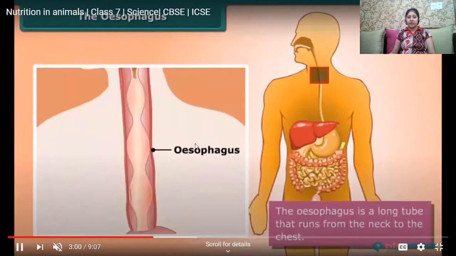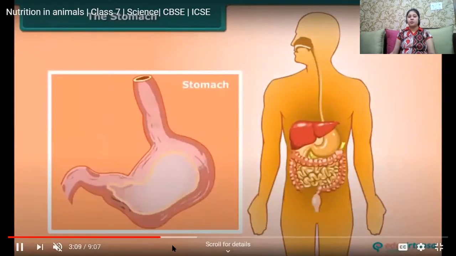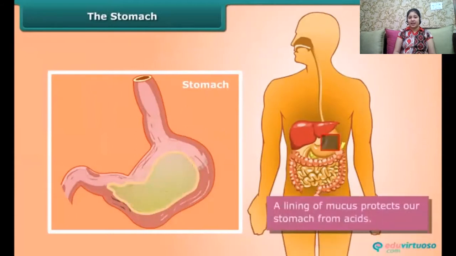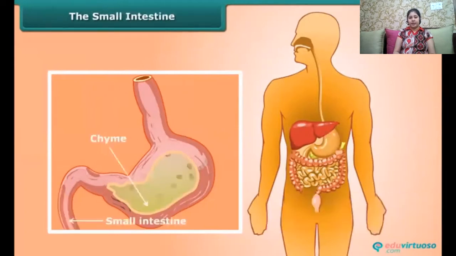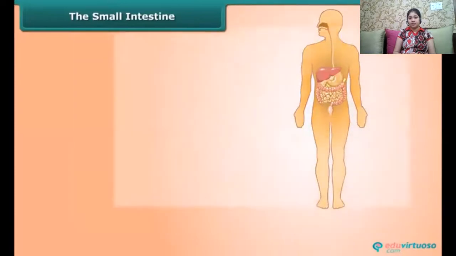The food moves down the esophagus by a wave-like movement known as peristalsis. From the esophagus, the food enters the muscular organ called the stomach. The stomach contains different kinds of enzymes where the food is churned. It contains hydrochloric acid as well as gastric juices. Here, the food is churned and ground, and it converts into a soft pulp called chyme. Because the stomach contains hydrochloric acid, the inner lining of the stomach is protected by the mucous membrane.